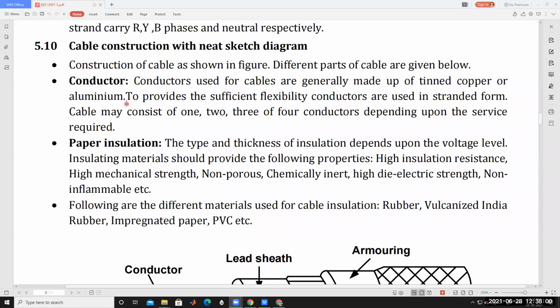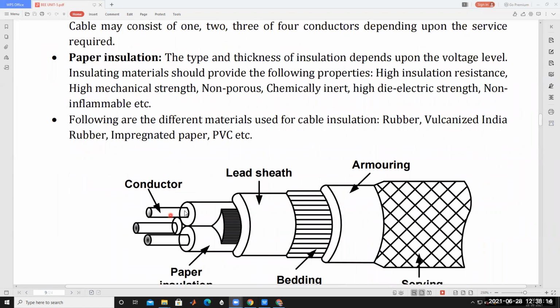Understood? To provide sufficient flexibility, conductors are used in a stranded form. A cable may consist of 1, 2, 3, or 4 conductors depending upon the service required. Based on the service, the conductors are used.